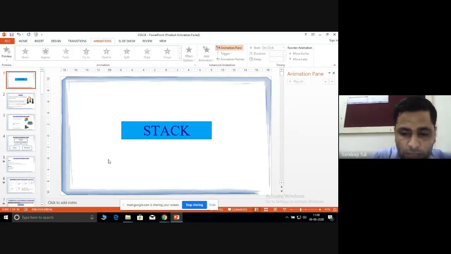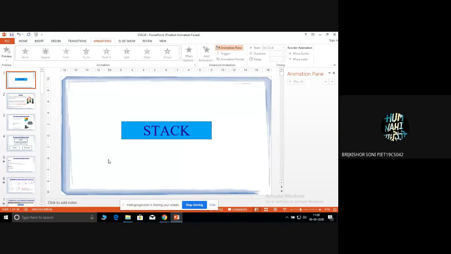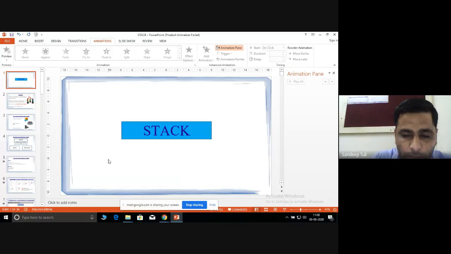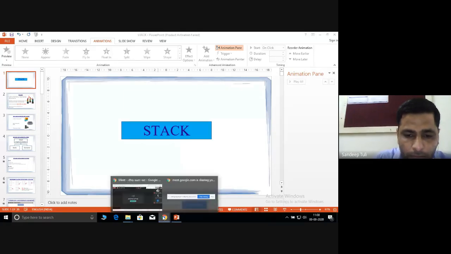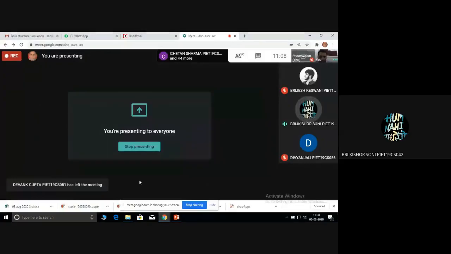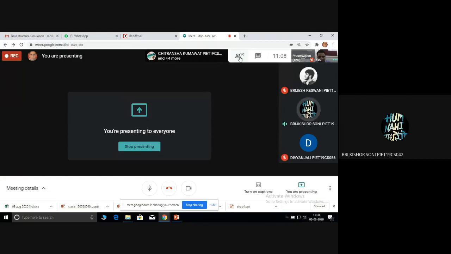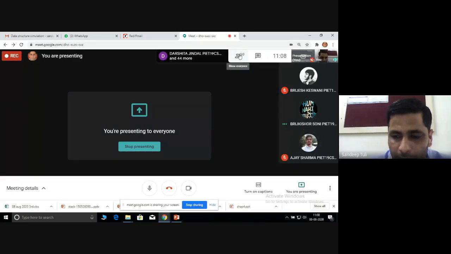So stack. We have seen in the last lecture the different types of data structures. So can anybody tell me how many different kinds of data structures there are? Two. Name them. User defined. Pre-built.